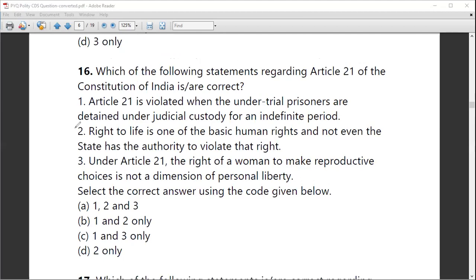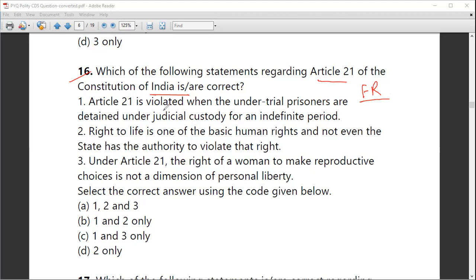Yes. Next question discusses which of the following statements regarding Article 21. What is Article 21? It is the Article of Fundamental Rights, which provides right to life and liberty. So what this question says, which of the following statements regarding Article 21 of the Constitution of India is correct? So fundamental rights, right to personal liberty and life.